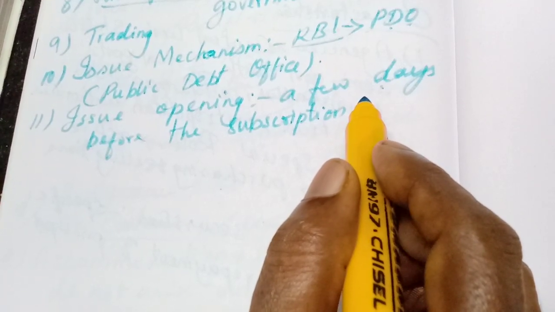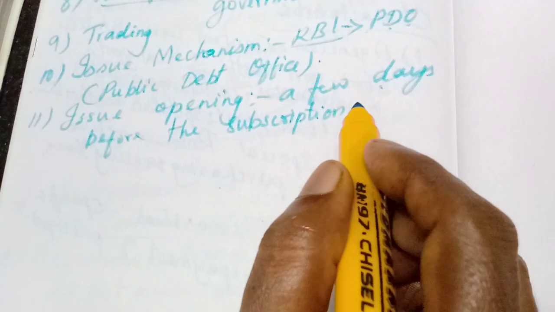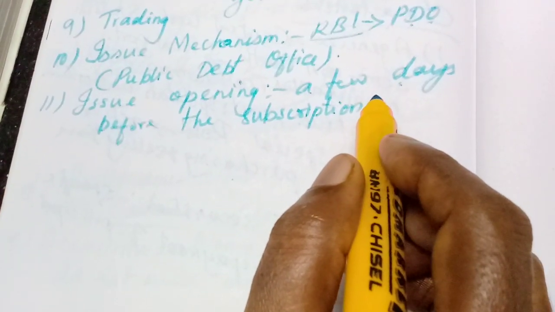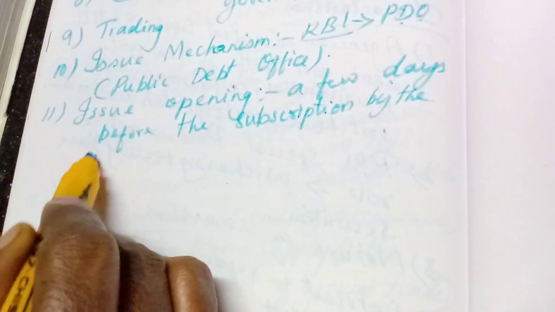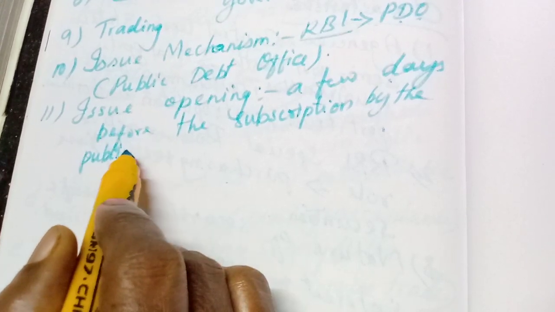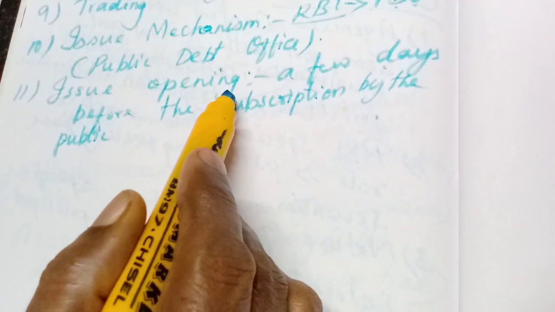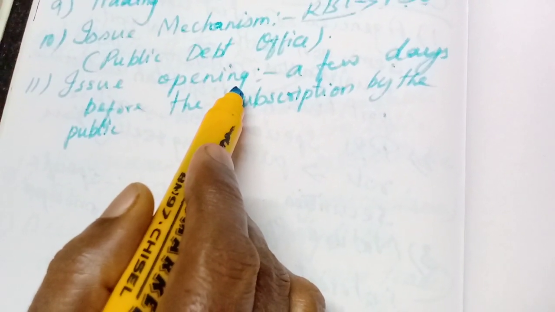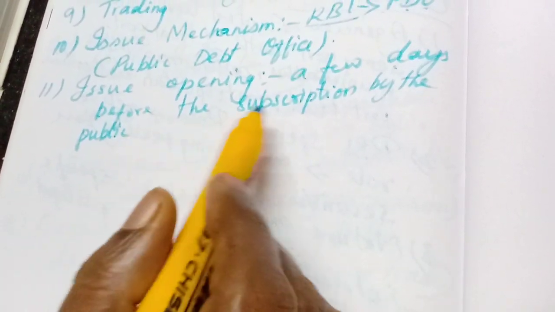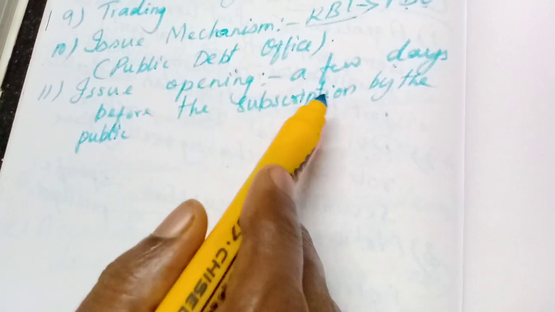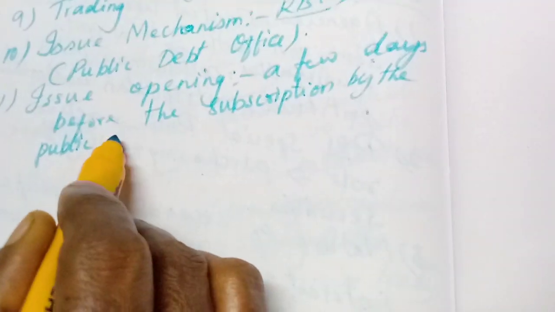As soon as the government issues, they will subscribe for that. Public means the ordinary people, or the state government, or the big agencies. All those people can purchase and sell these securities. So it will be issued a few days before the subscription by the public is taken.